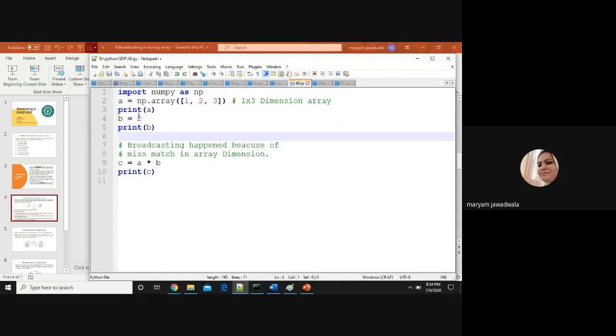B is equal to 2. B is a scalar element, right? And I'm performing C is equal to A into B. Means what? For B, the internal broadcasting will happen. This 2 will broadcast to two more positions, right? And corresponding element multiplication takes place, and the result is going to be stored in C.